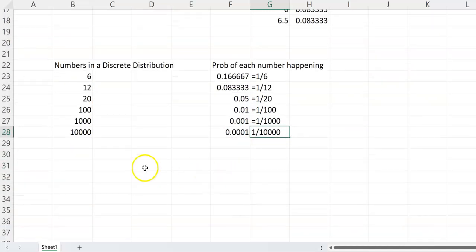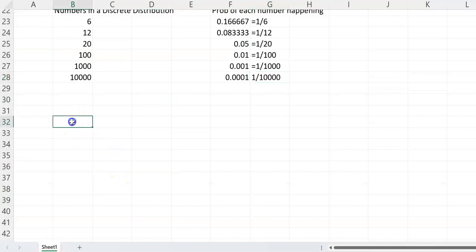So now let's go to a continuous distribution. If I have a normal distribution, let's just take a standard normal distribution, and let's say we're going from -1 to 1. Between these two numbers, how many numbers are there if it's a continuous distribution? The total number is going to be infinite. There's going to be an infinite number of numbers between -1 and 1, or between 0 and 1.